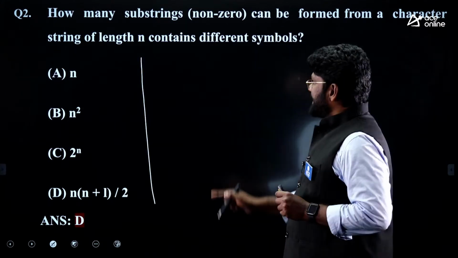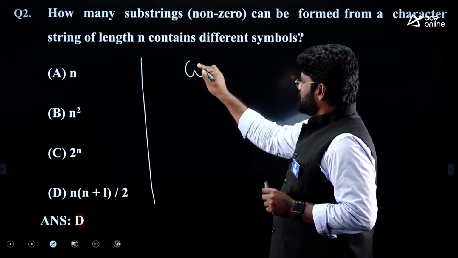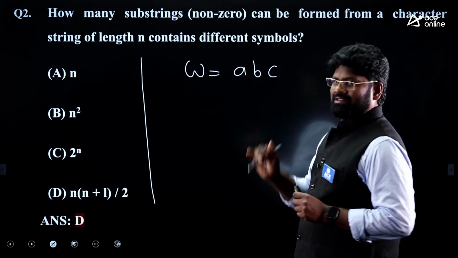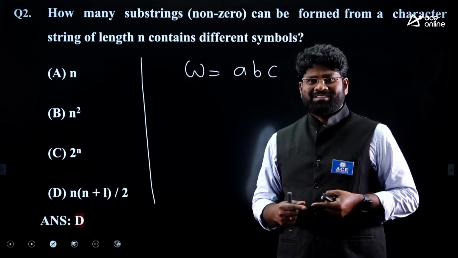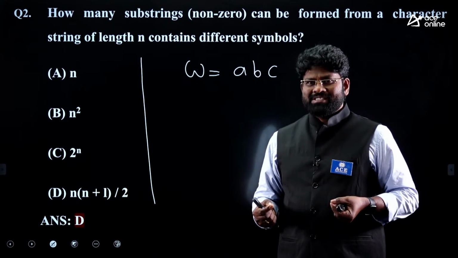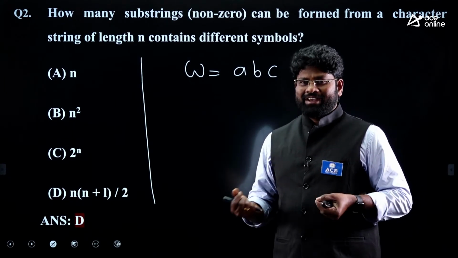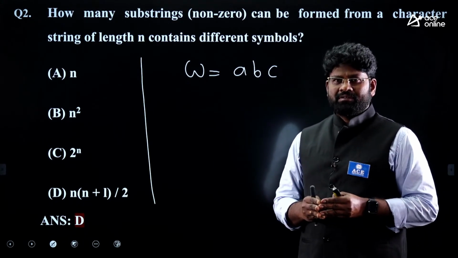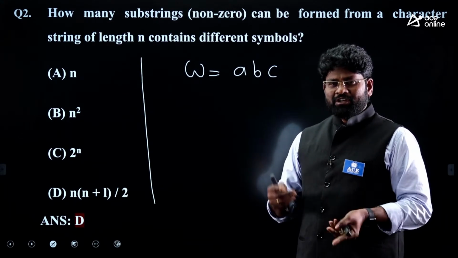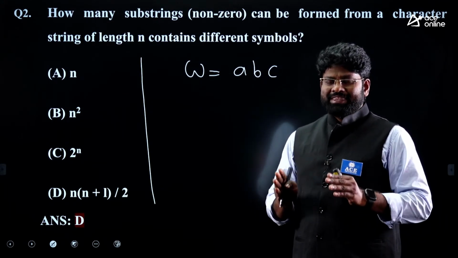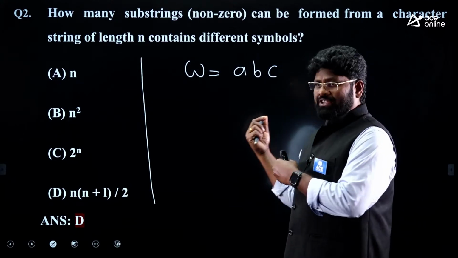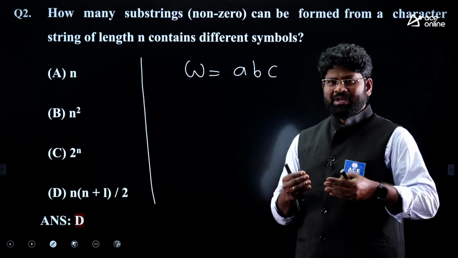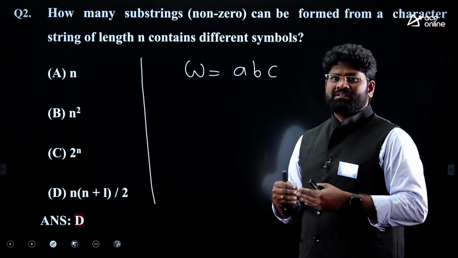As you have seen, as per the statement, W, that is the string, has different symbols. What are those different symbols? It's A, B, C, right? I have taken here. What are the substrings? A substring is a part of the string, inclusive of the same string. It should be a continuous symbols combination. Every substring of W is a combination of continuous symbols.